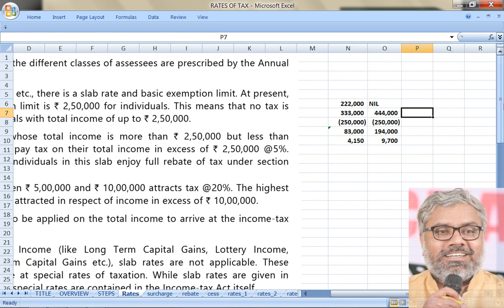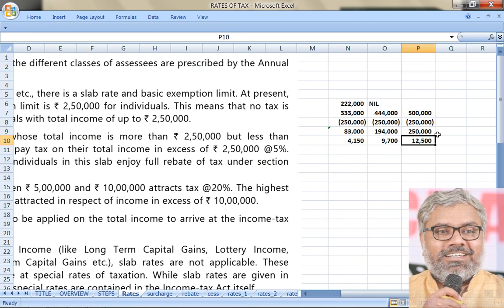Now imagine another person has an income of exactly 5 lakhs. Then what is the excess he has? The excess of 2,50,000 on 5 lakhs is naturally 2,50,000 only. And what is going to be the tax liability for him? 12,500. Of course, this is not the final tax liability. Nobody is talking about the final tax liability.